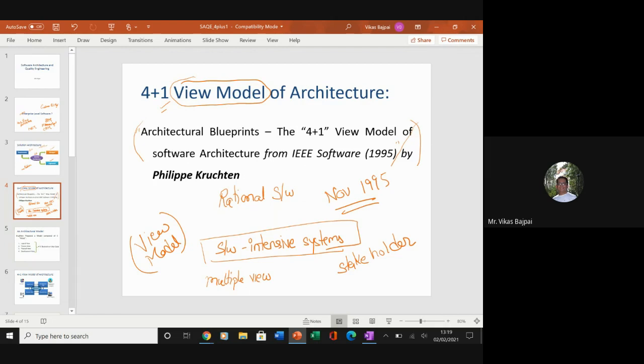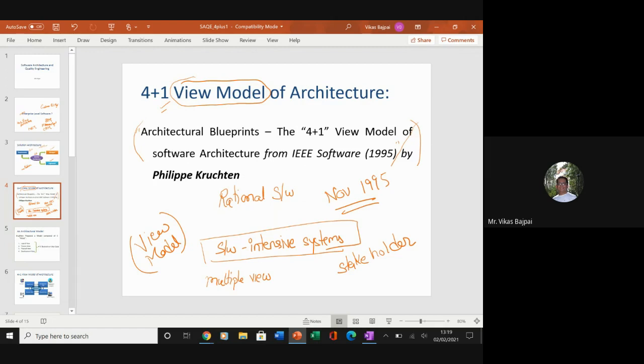So this view model is nothing but a framework which defines a coherent set of views which can be used to construct a system architecture, or you can call it a software architecture.